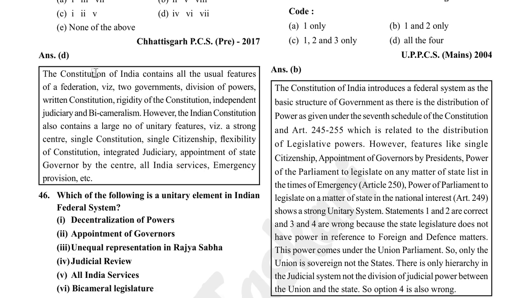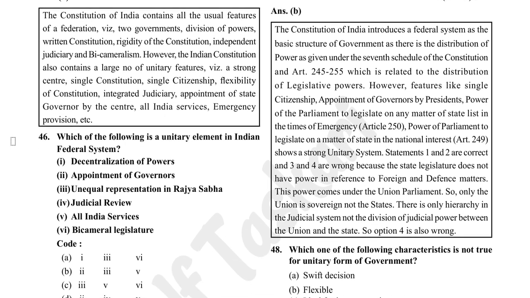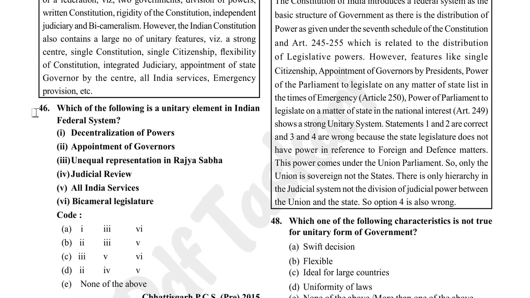characteristics of unitary. The Constitution of India contains all the usual features of a federation, which is two governments, division of powers, written constitution, rigidity of the constitution, independent judiciary, and bicameralism. However, the Indian Constitution also contains a large number of unitary features, which is strong center, single constitution, single citizenship, flexibility of the constitution, integrated judiciary, appointment of state governor by center, all India services, emergency provisions, etc.